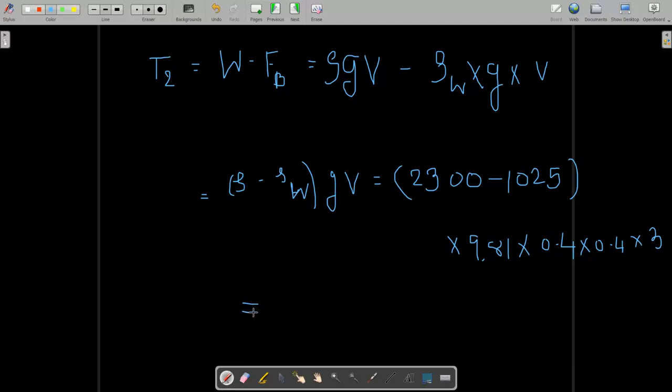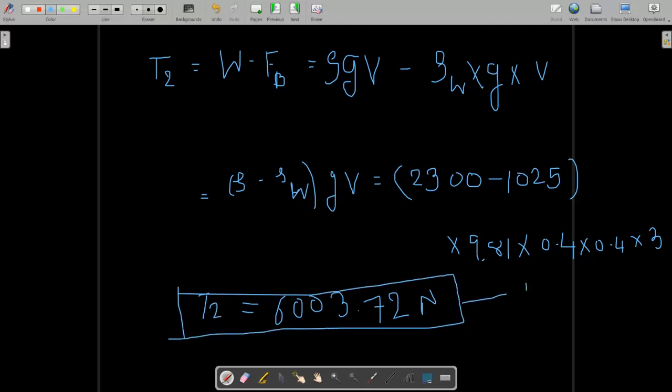When you solve this, you will get 6003.72 Newton. Mark this as equation number 2. Now what you have to find is the percentage change or percentage reduction in the tensile force in the rope.